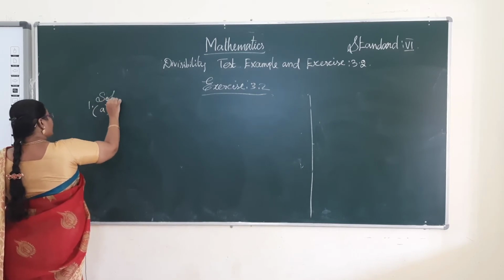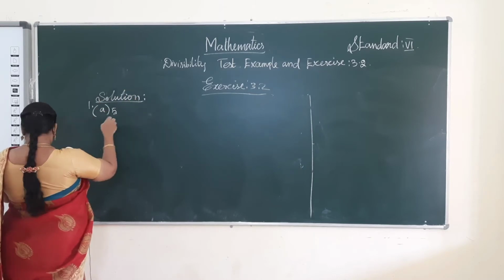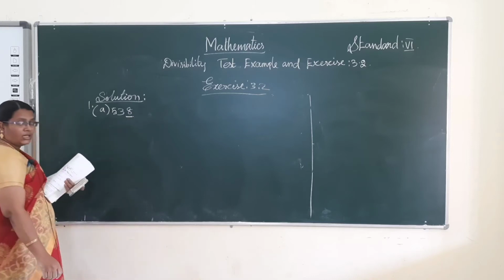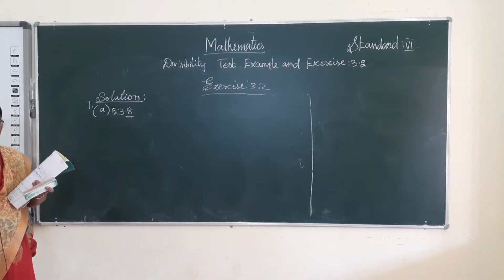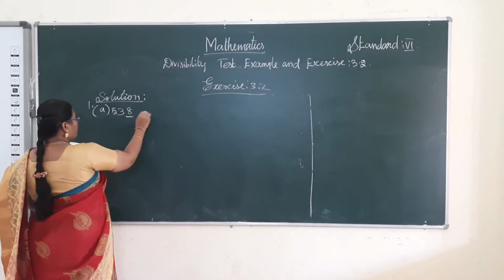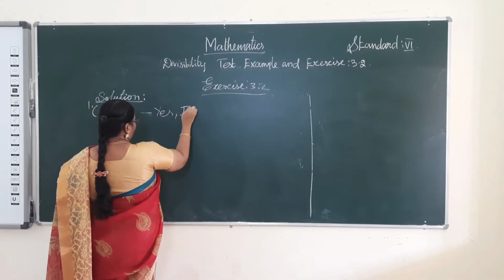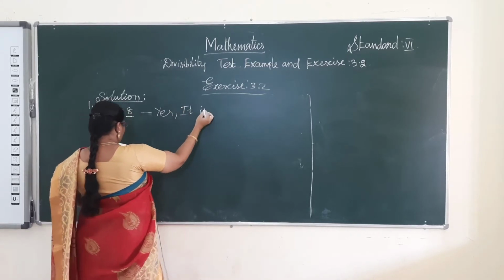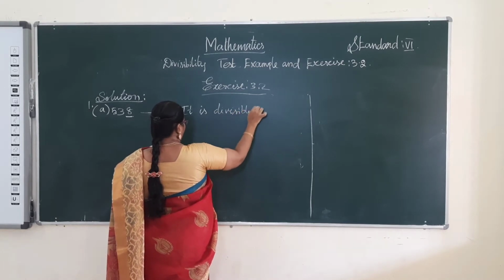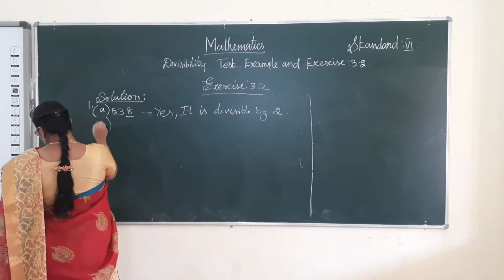Solution. First one, 538. The ones digit is 8. So it satisfies the rule of divisibility by 2. So yes, it is divisible by 2.